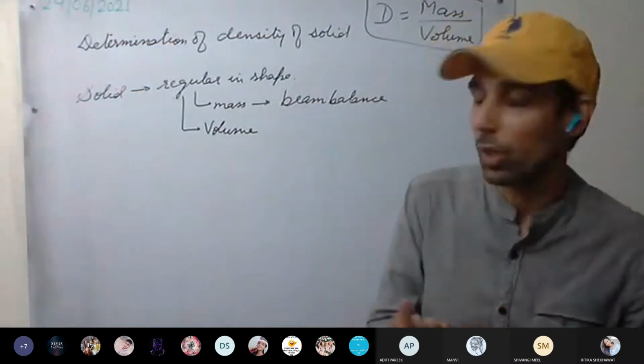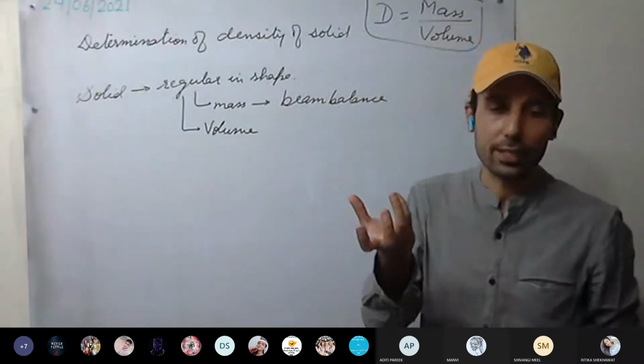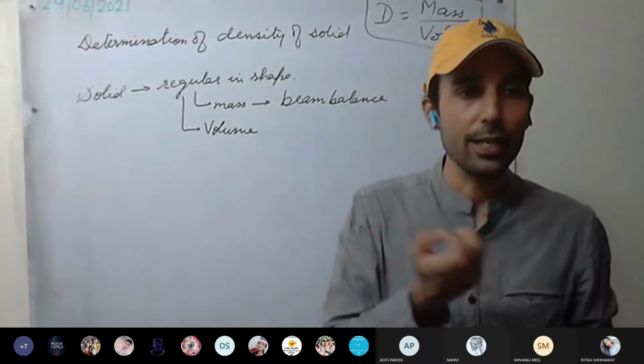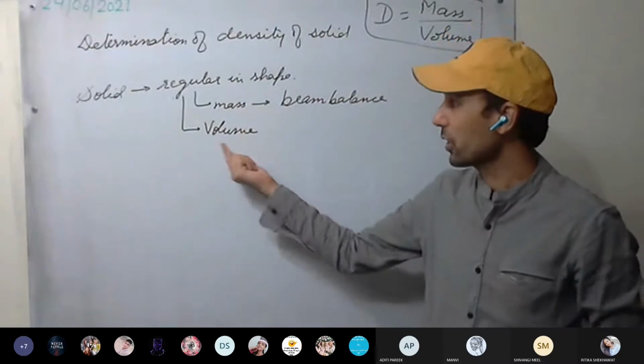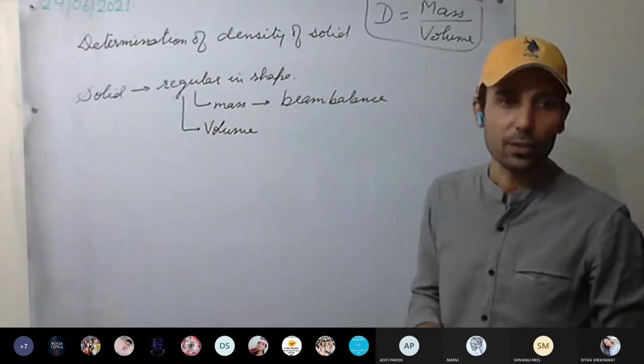For a sphere, measure the radius and the volume is 4 by 3 pi r cubed. Okay, we can calculate the volume of a regular solid.